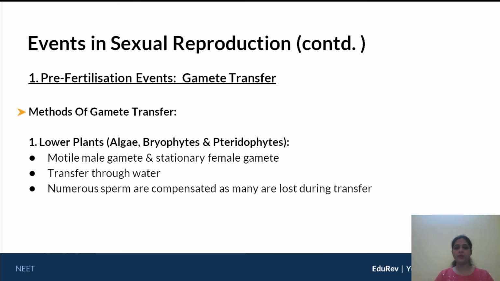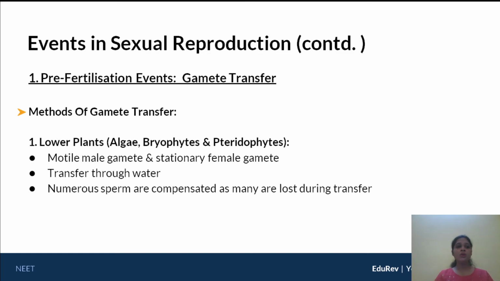But there's a problem over here. Since the male has to discharge the gamete, the male gamete is discharged into water, okay, and the female gamete can be present elsewhere. If you remember your 11th standard work, we have something called a venter. So the egg is present in the venter, okay, in the female body. Okay, so what needs to happen is the sperm needs to move towards the egg cell.